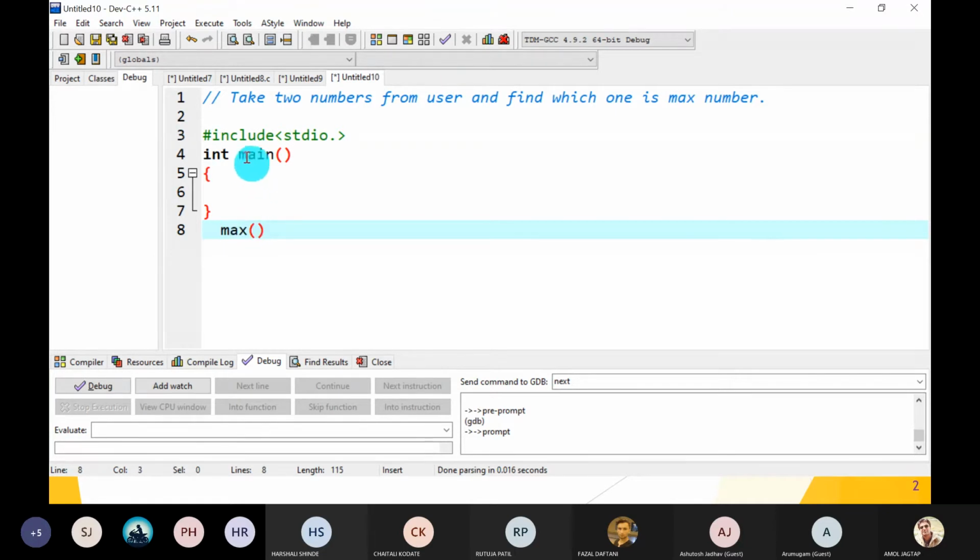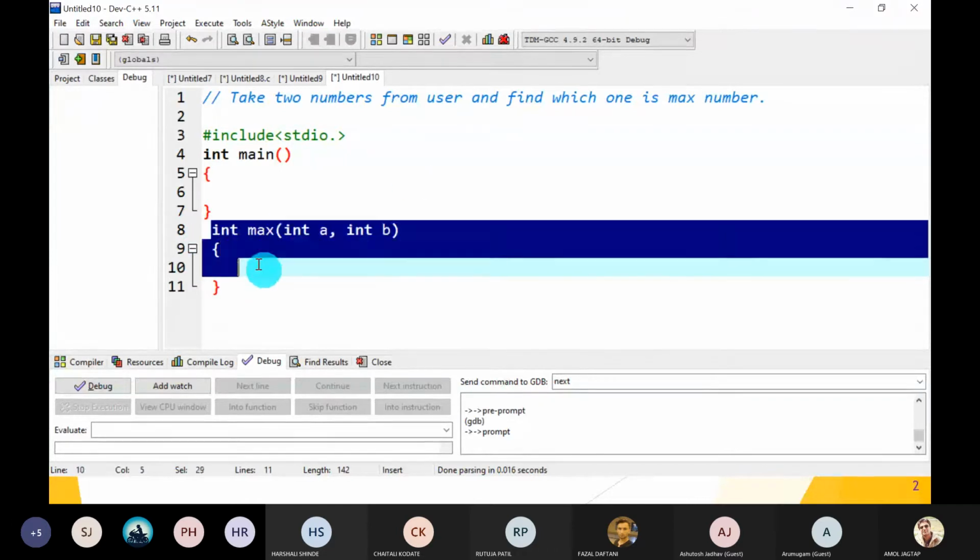Now the function is based on the return type and argument list. So what is the return type? Here in the main function, int is called the return type. That means after completion, the main function returns an integer value. This is the meaning of that. Now what are the arguments? In the max function, int a, comma, int b, I have to pass these two arguments, and the return type is int.